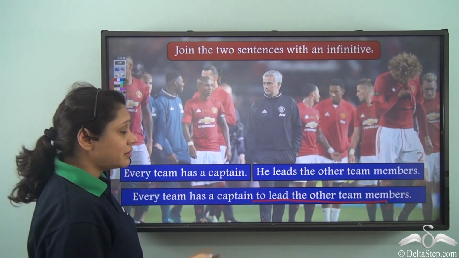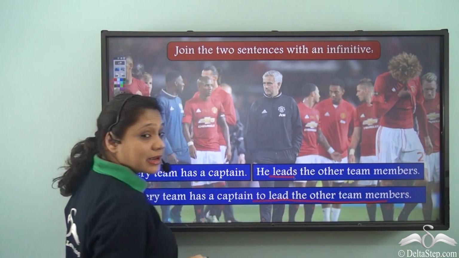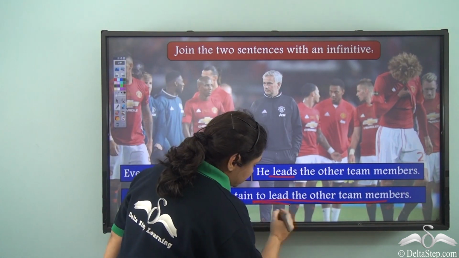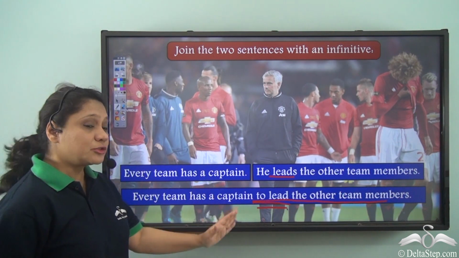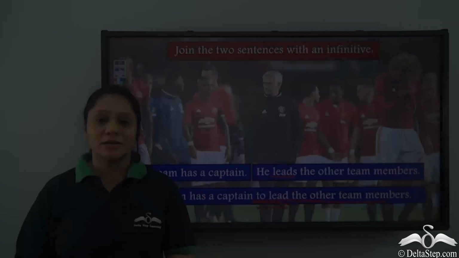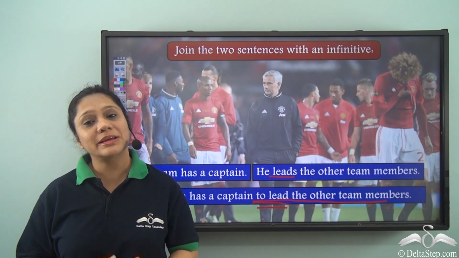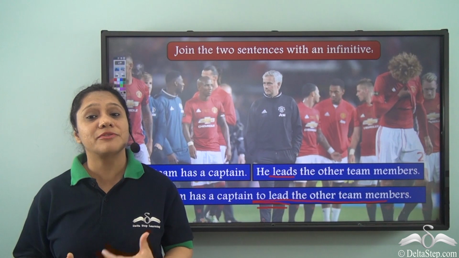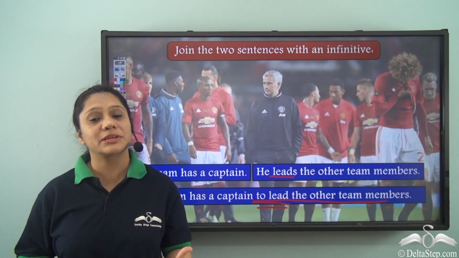So what have we done? We have changed the finite verb in the second sentence, leads, to an infinitive, to lead, and join both the sentences. So today we have learned the various characteristics of infinitives, and we have seen the various usages of infinitives in different sentences.